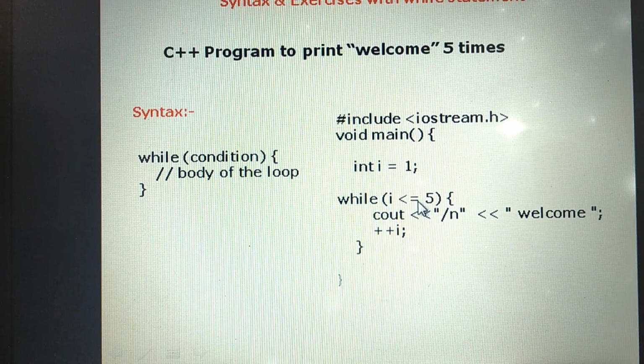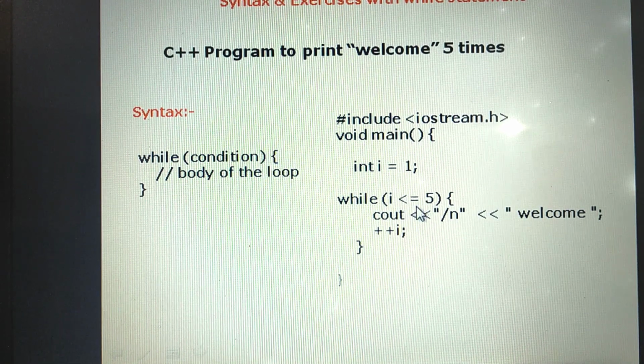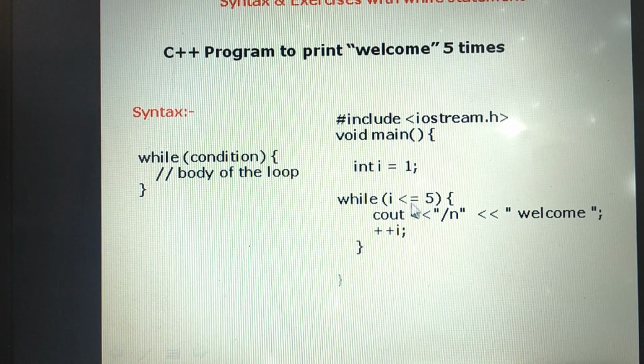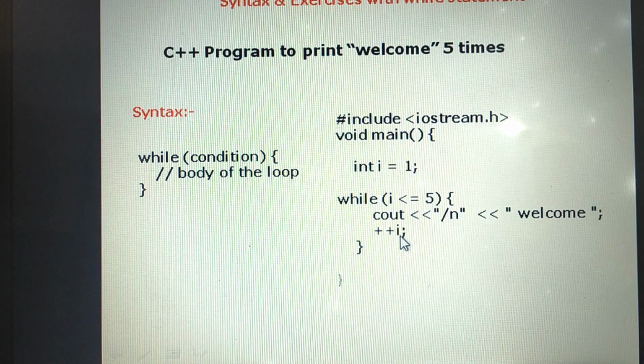The control must evaluate the condition. If the condition is true, the statement related to the while loop will execute. What is the statement related to the loop? This is the statement: cout prints the word welcome. The first time, welcome will print. After executing this statement, it will do the update expression. This is the update expression.